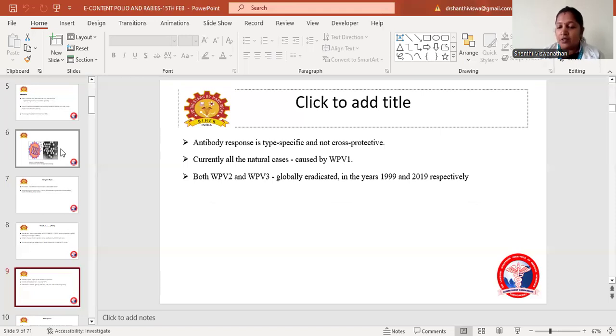Currently, all the natural disease is caused by wild poliovirus strain 1. Both wild poliovirus 2 and wild poliovirus 3 were globally eradicated in the years 1999 and 2019 respectively.